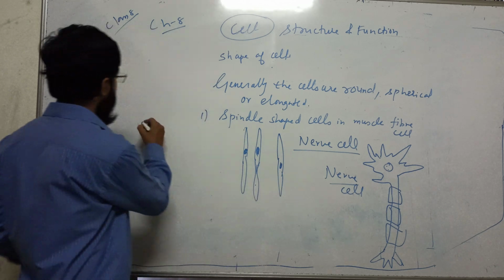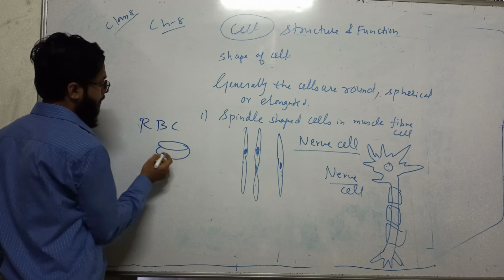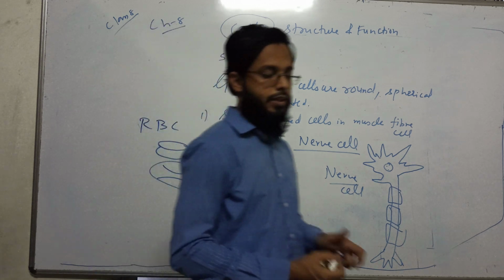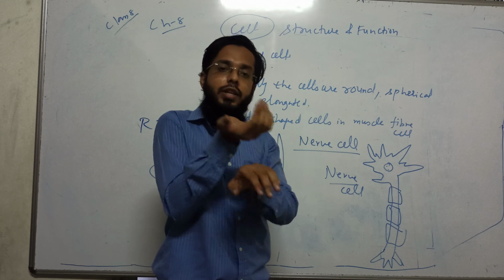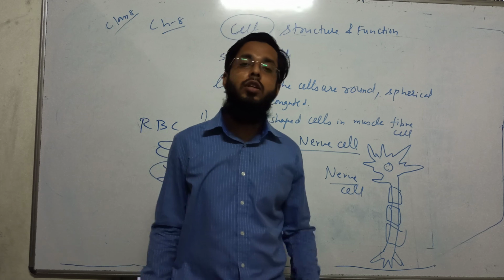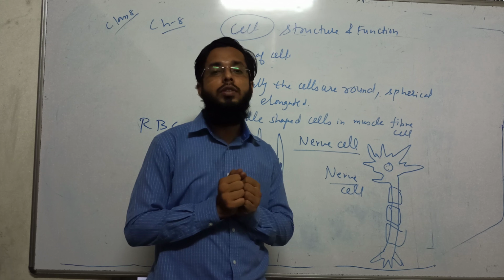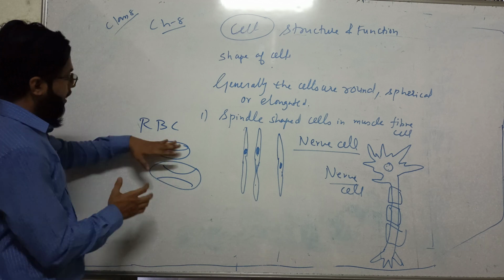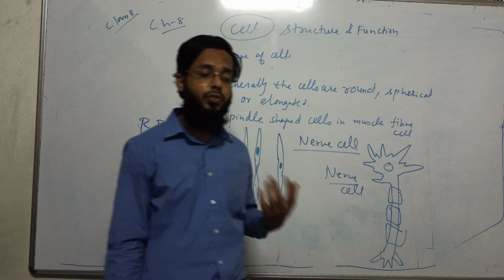The shape of RBC, that is red blood cells, is biconcave. Biconcave is like this way. It has a hollow structure above and a hollow structure below, and is spherical. So it is a biconcave structure, to accumulate more oxygen. Such a shape of RBC, because they absorb oxygen. So to accommodate more oxygen, they have a biconcave shape. So all these shapes of the cells depend on their function.